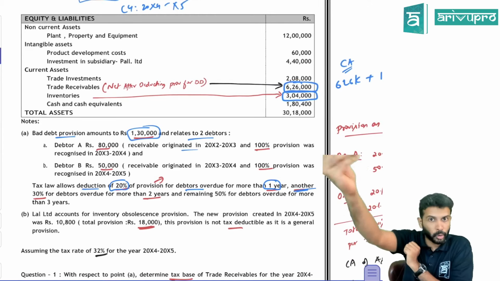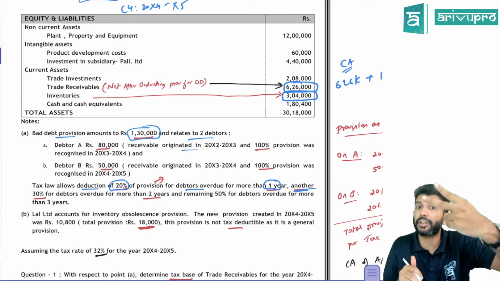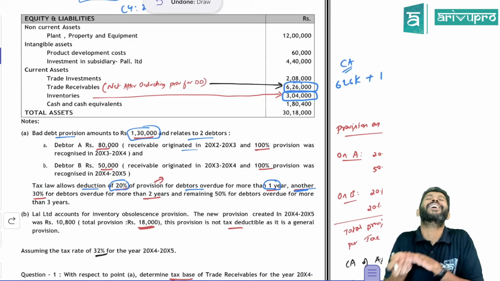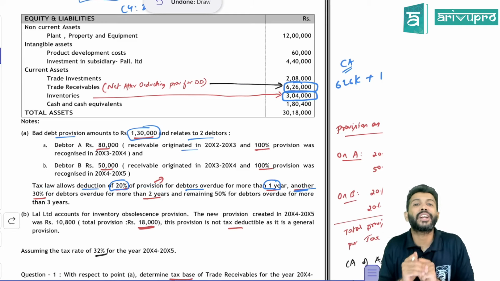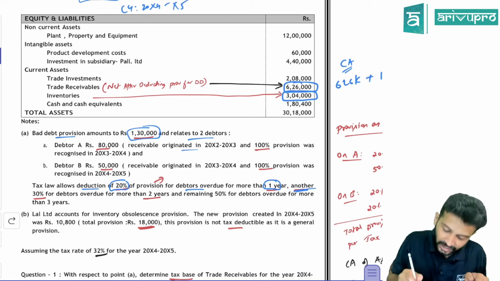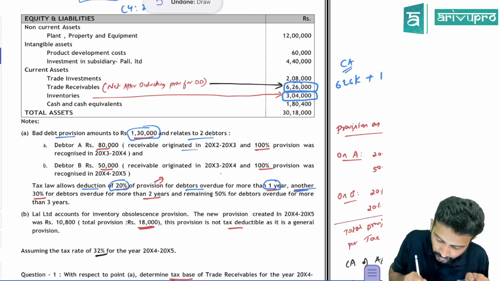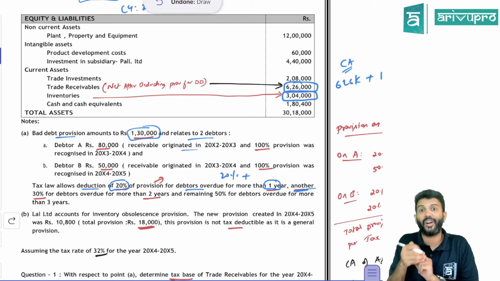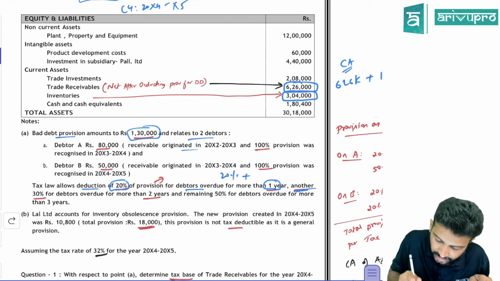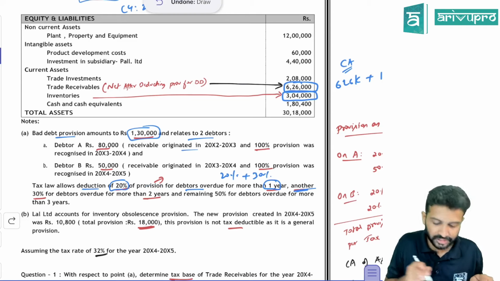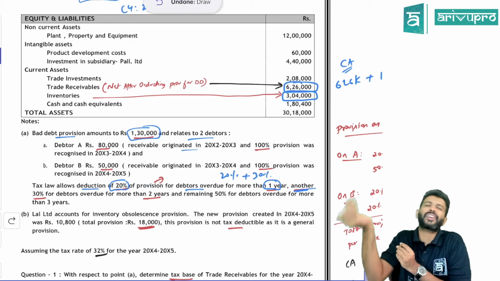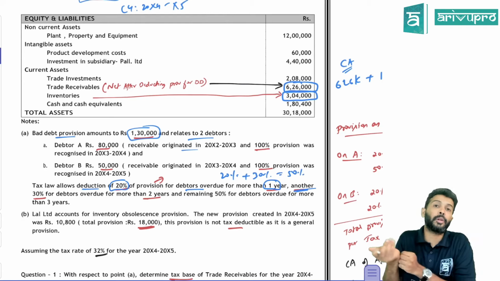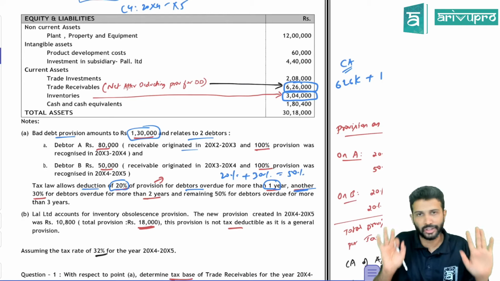So if it is overdue for more than 1 year, you'll be able to get deduction at the rate of 20%. And another 30% for debtors overdue for more than 2 years. So if a debtor is outstanding for more than 2 years, then how much totally will you get? 20% if it is overdue for more than 1 year. Then additionally, it's not add on, it's another. Another means extra 30% you will also get, provided the debtor is outstanding for more than 2 years. So if a debtor is outstanding for more than 2 years, you will get 50% deduction, or 50% you will be able to claim as deduction as per tax laws of that particular country.